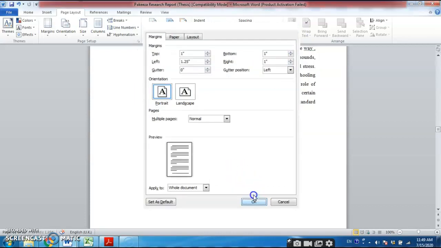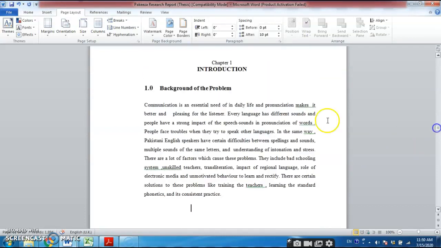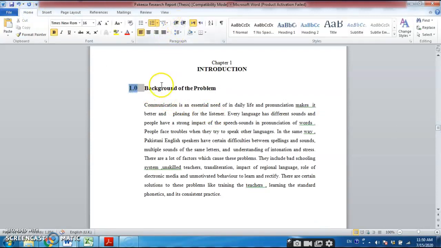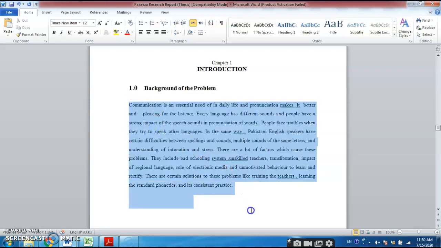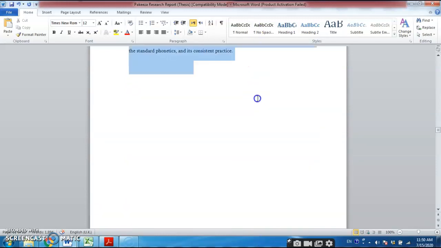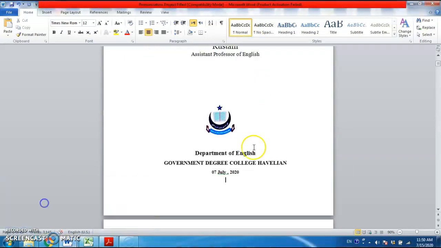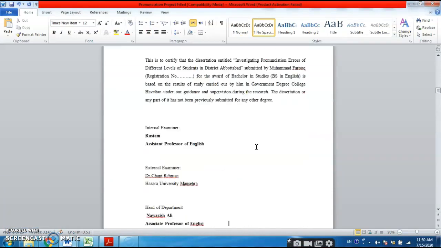Okay, now let's see. So this way you can, now let me check home. So this is how you have to bring it back. So this is your text now. Now background of the problem, whatever you have written, if you want to keep it, it's okay. Otherwise you can mention, this background is very less. Now see the background by me. I have given a detailed background. So I think this background should be inserted into your report.